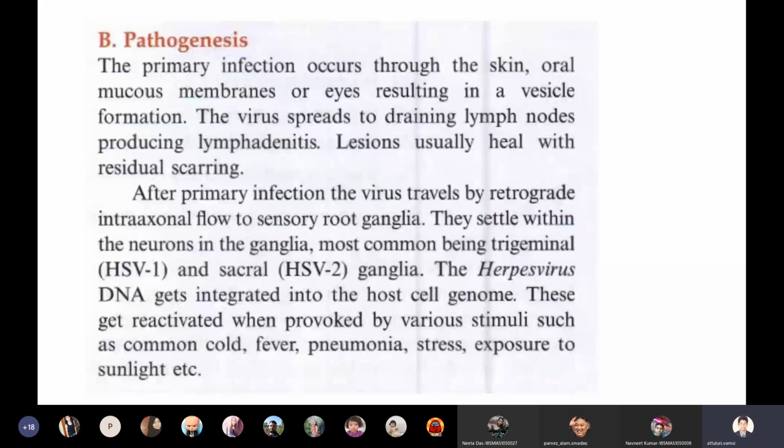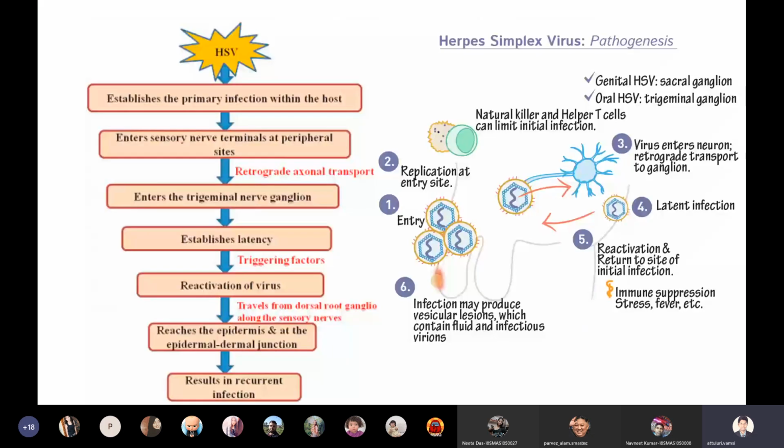So let us see here. In this diagrammatic representation I have given here, the virus enters the body, then it will replicate in the primary site. After replicating, the virus enters the neuron and it will be transported by retrograde transport to the ganglion. Then it will establish a latent infection. After latent infection, the virus will reactivate and return to the site of initial infection.